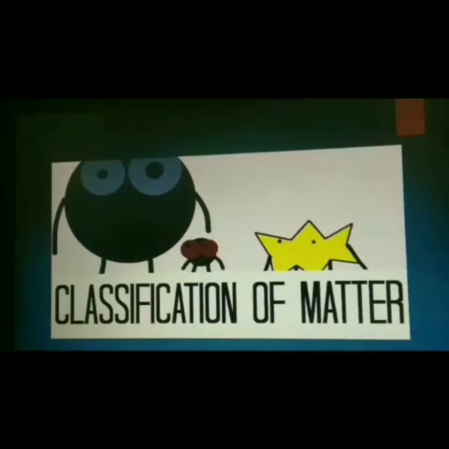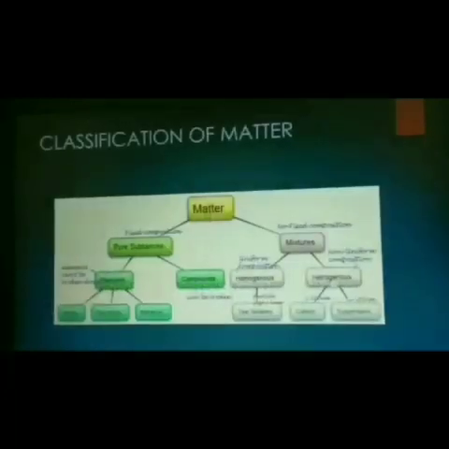Today we are going to see a new topic, classification of matter based upon elements. Do you know what is meant by matter? Yes, matter is the one that occupies space and has mass. Matter is classified into two types, pure substance and mixture. A pure substance is again categorized into two: one is element and the other one is compound. Elements are again classified into metal, non-metal and metalloid.